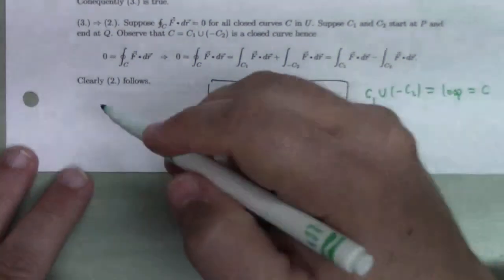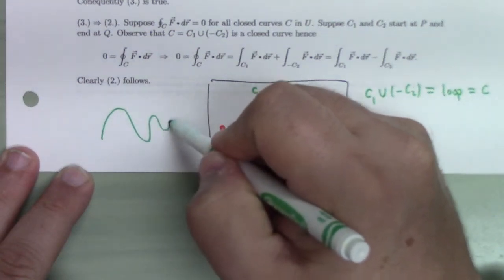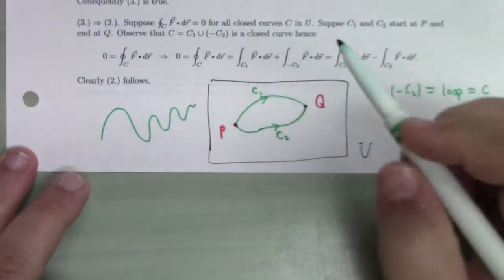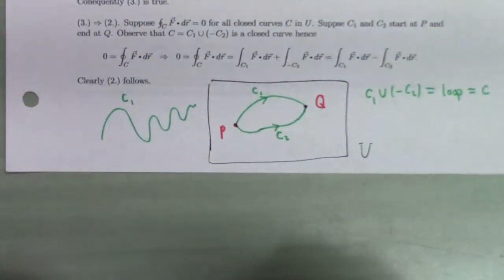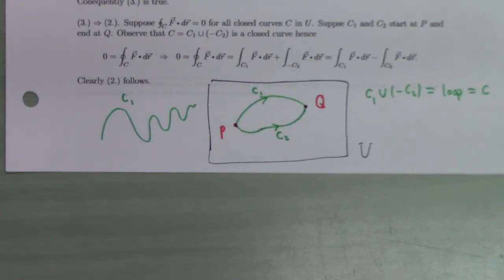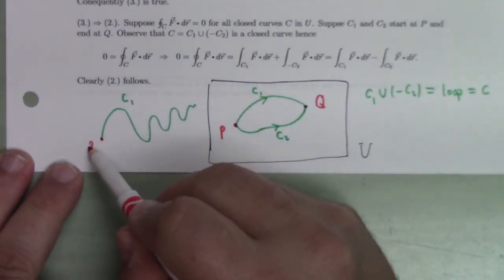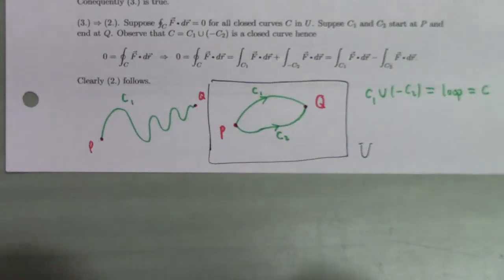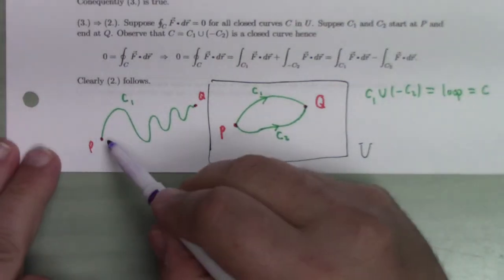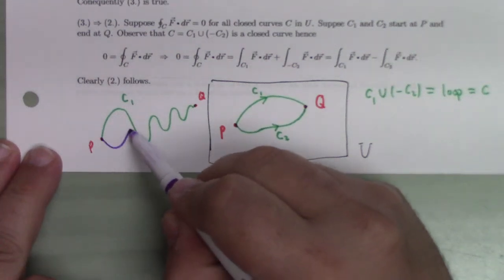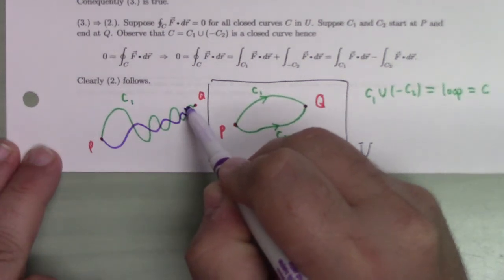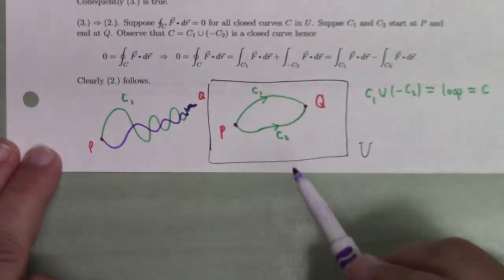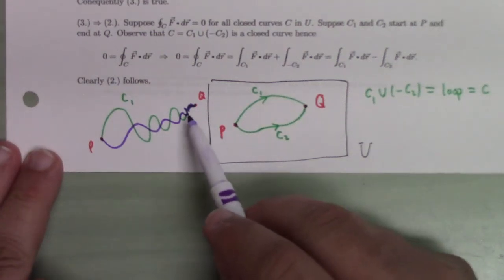What would happen if one of the curves was like this, and maybe that's C1, and maybe C2, this is P, this is Q, and what if C2 is like this, oscillating smoothly?